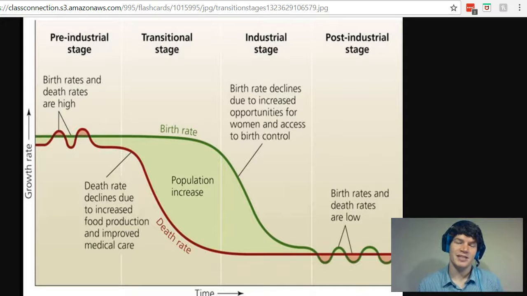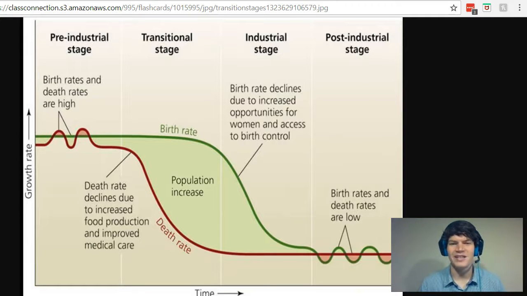As this undeveloped society starts to develop, the first thing that will change is that its death rate will start to decline, as seen here in stage 2, the transitional stage. And this decline occurs due to increased food production and improved medical care. So now the people can live longer, and so their death rate starts to decline.